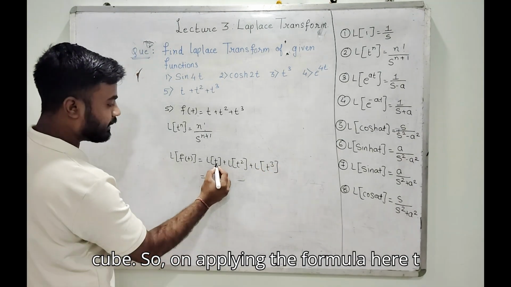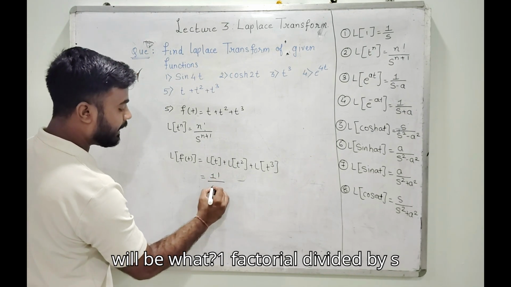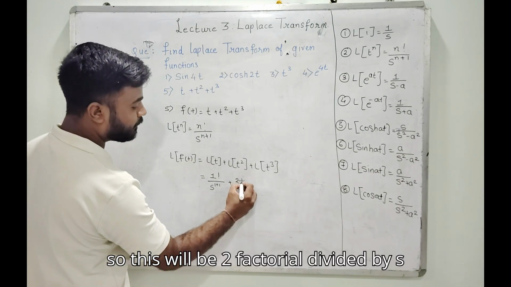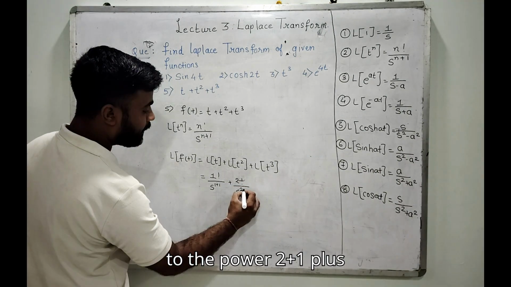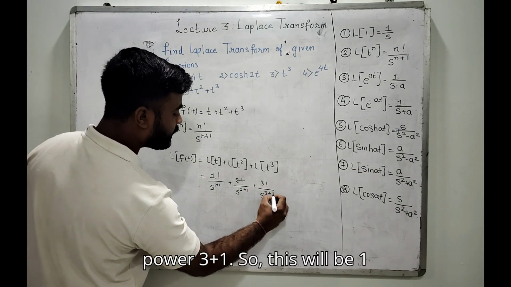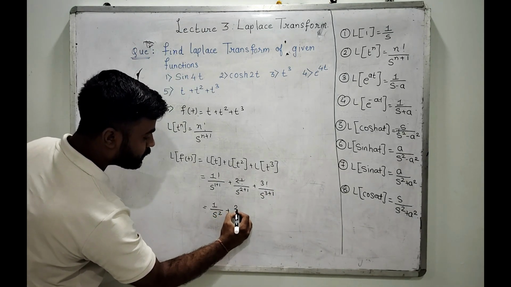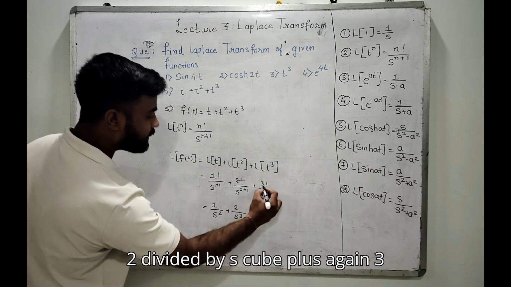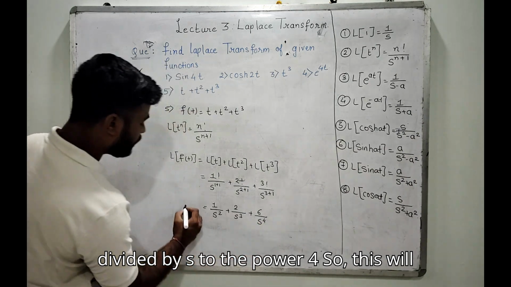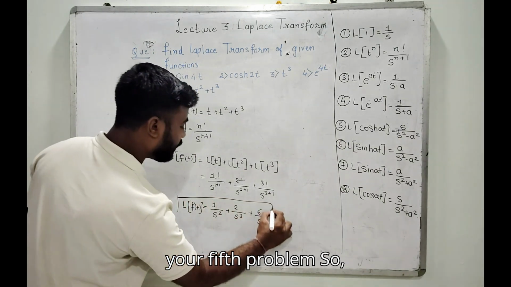Applying the formula, for n equal to 1 we get 1 factorial divided by s to the power 1 plus 1. For n equal to 2 we get 2 factorial divided by s to the power 2 plus 1, plus 3 factorial divided by s to the power 3 plus 1. So this will be 1 upon s square plus 2 divided by s cube plus 3 into 2 into 1, that is 6, divided by s to the power 4. This is the Laplace transformation of your fifth problem.